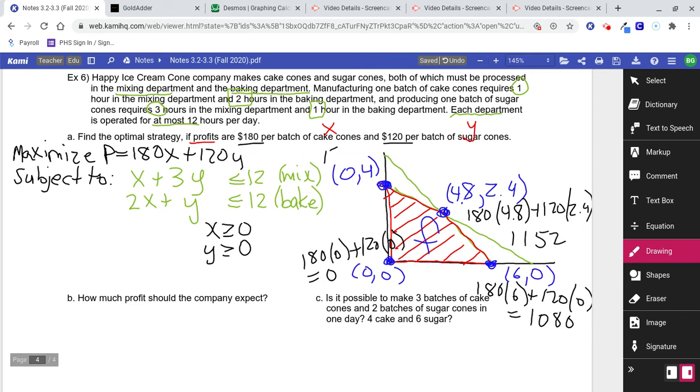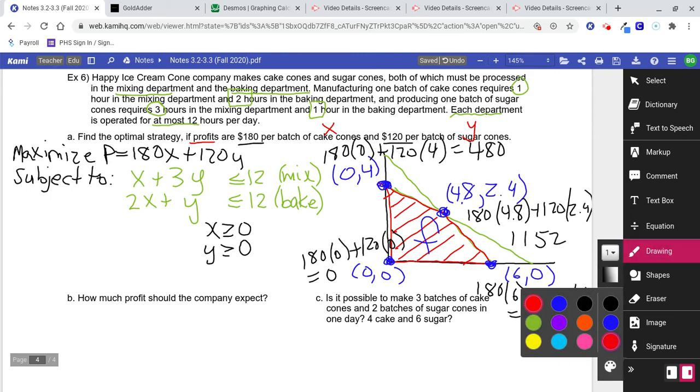And 180 times 0 plus 120 times 4 is 480. Okay, so we're trying to maximize profit. You find that maximum number. The biggest number is this 1152 right here.